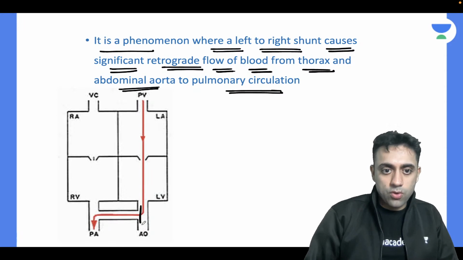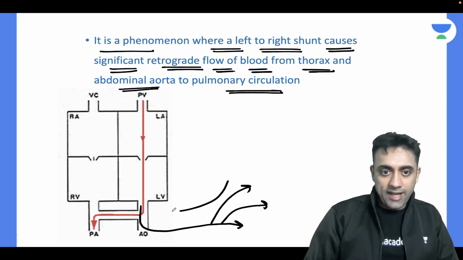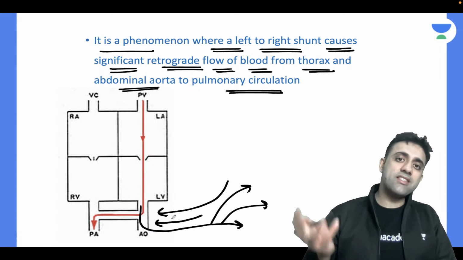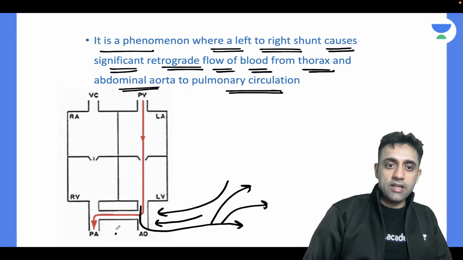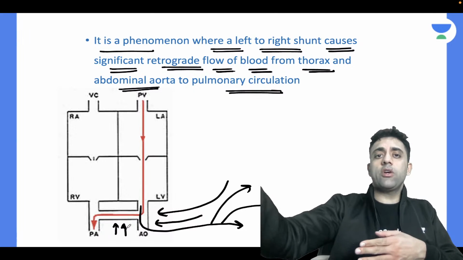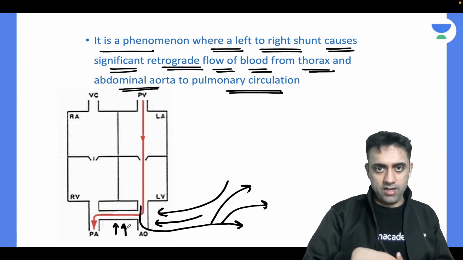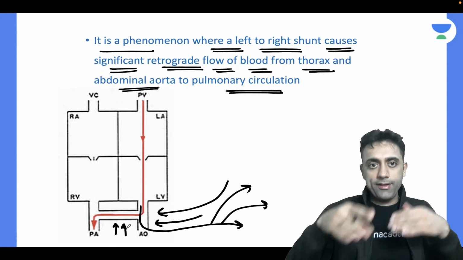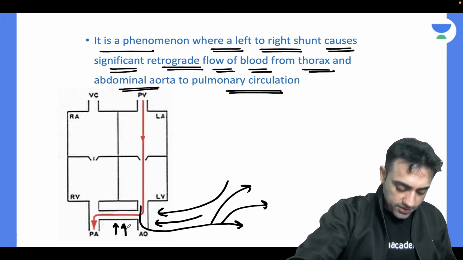Means the blood which should go to my abdominal aorta and thorax and everywhere, there is a retrograde, a backflow of the blood. So this is known as ductal steal phenomenon. Retrograde blood flow to where? To the ductus arteriosus. The ductus arteriosus is like a magnet. Whatever blood from the aorta is going down, it is pulling the blood back to the ductus. That is ductal steal. It is snatching back the blood which is going from the aorta to the thorax and the abdominal aorta. That is ductal steal phenomenon, right?